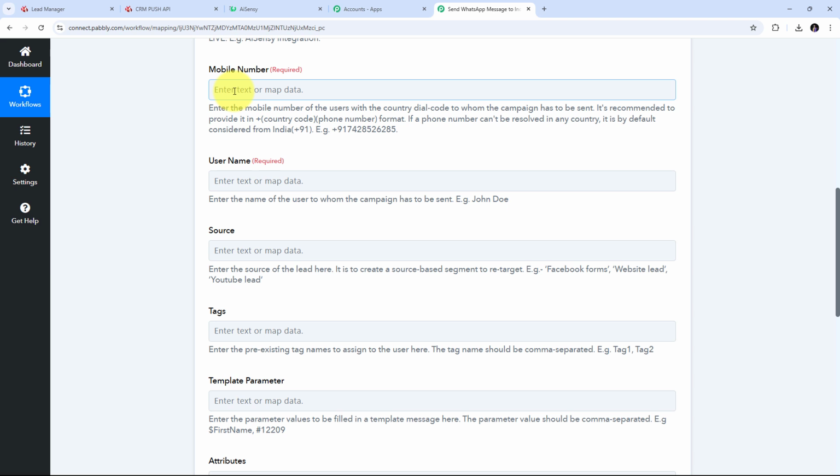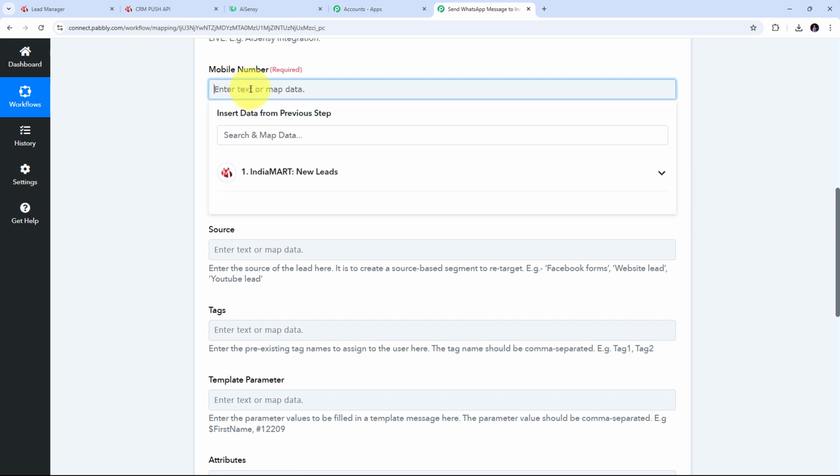Simply by using all the details from my previous tab, I'm going to get my IndiaMART lead or inquiry details from my IndiaMART response and map those details here in these tabs. For that I need to use mapping. Mapping is a technique through which I can retrieve the data from the previous steps, and the data that is changing will get replaced with the new data in real time. So for mapping I need to click here. I will open the response of IndiaMART.